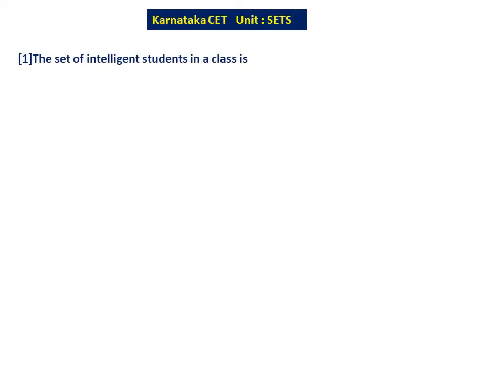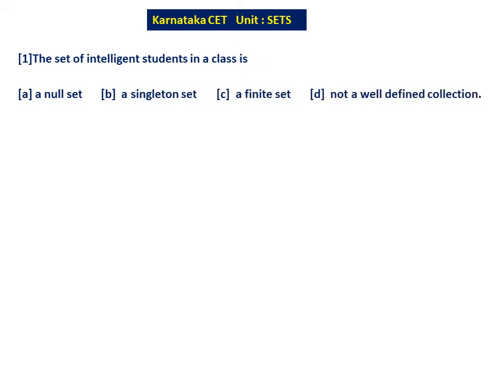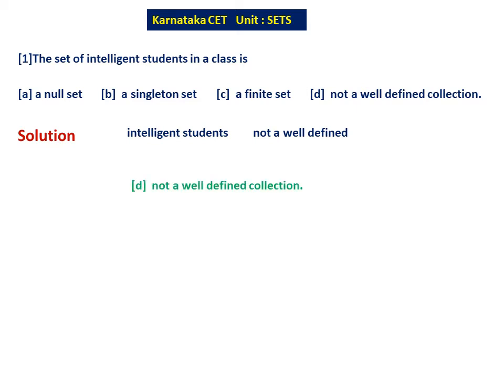The first question: the set of intelligent students in a class is a null set, a singleton set, a finite set, or not a well-defined collection. Definitely D is the option. You know the meaning of a well-defined object or well-defined collection. That is the definition of a set, so I need not explain. I purposely included this to connect with the old syllabus of first PUC. It is not well defined, therefore the option is D. This is the simplest question which I have selected.